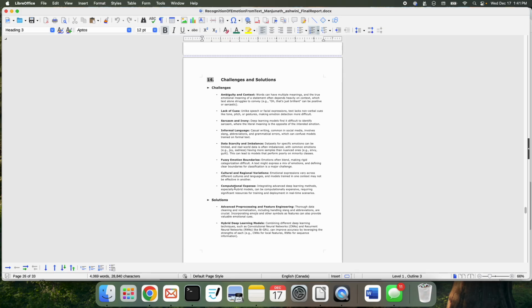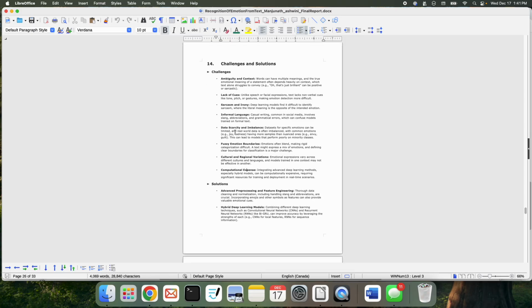Also, the computational expense. I missed a faster GPU. I also would have liked to try a couple more models if time permitted. And also, there were various software requirements because of which I had to create 3 different environments to run these various models, because they wanted different versions of those packages. So these were a couple of challenges that I faced.